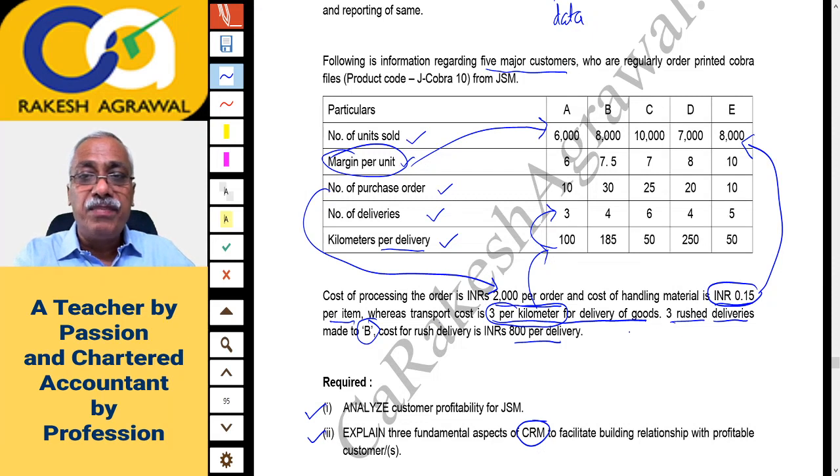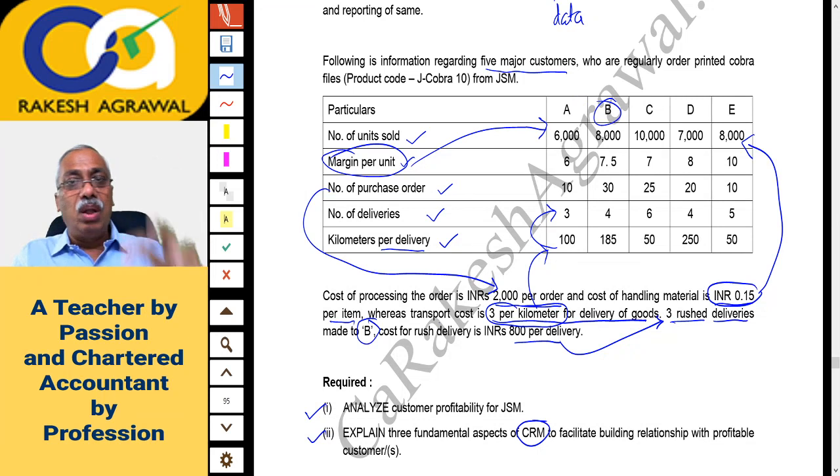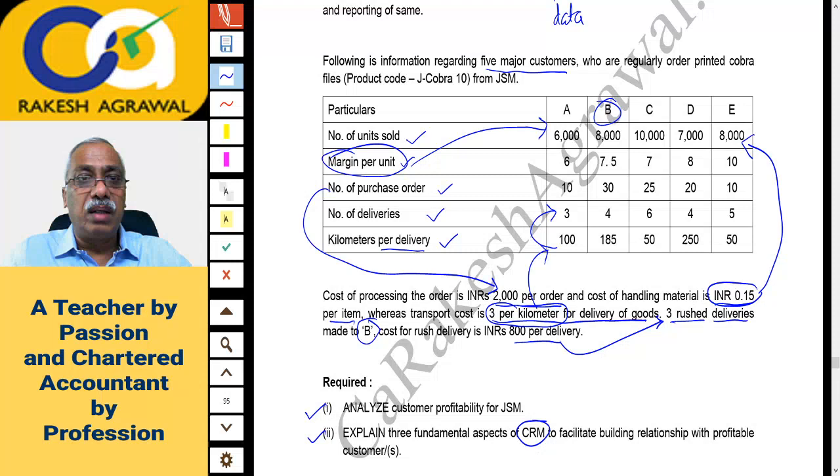that cost. Okay. And then 3 rushed deliveries to B only, and cost per rush delivery is 800. So 800 into 3, that is 2400. This you will charge only to customer B. And all these costs you will deduct from your gross profit margin and you will get the net profit or loss as the case may be. At the most you can calculate the profit percentage, but how you will calculate profit percentage? Sales price is not given. Otherwise we would have calculated profit percentage of sales.